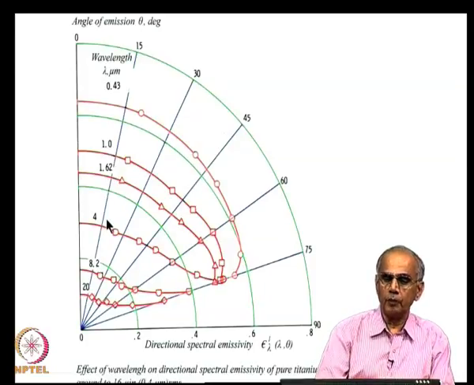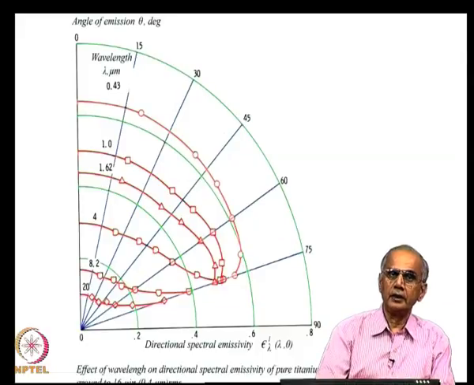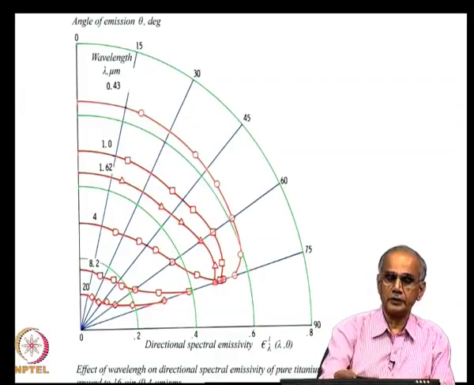So, when you are modeling the variation of emissivity of metals, this feature of metals, that the angular dependence of emissivity is a function of wavelength, must be accounted for, and you can see that the variation is very different between low and high wavelengths.